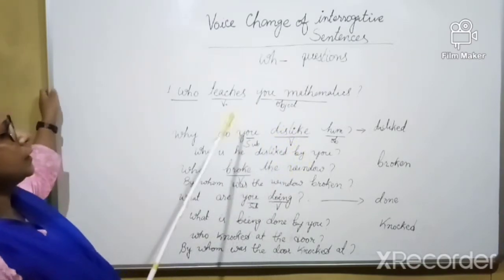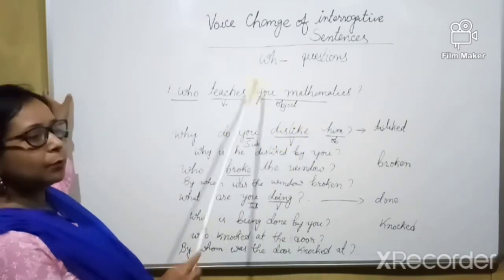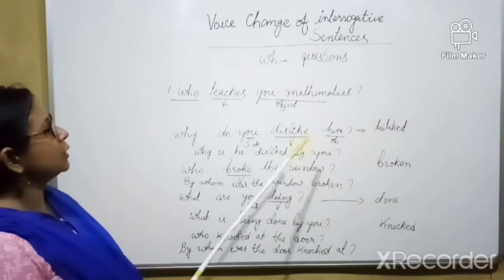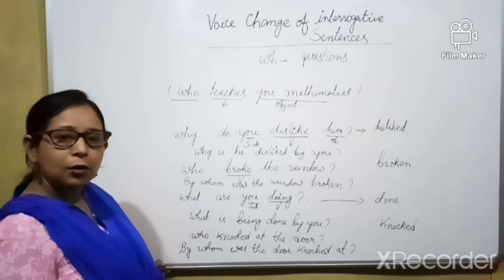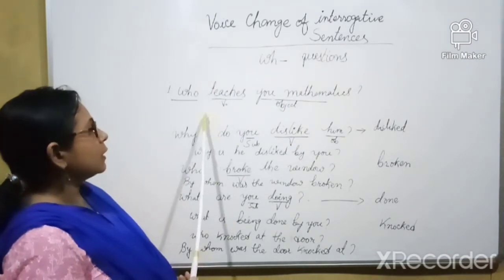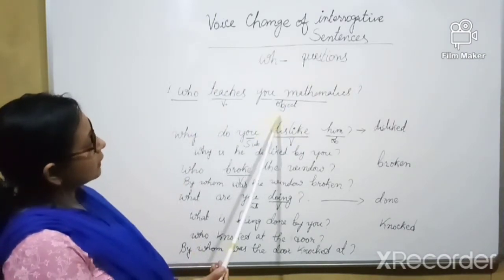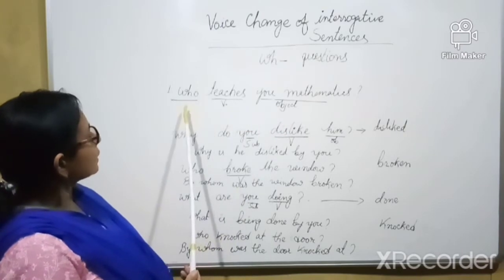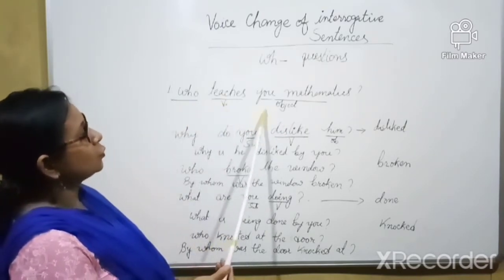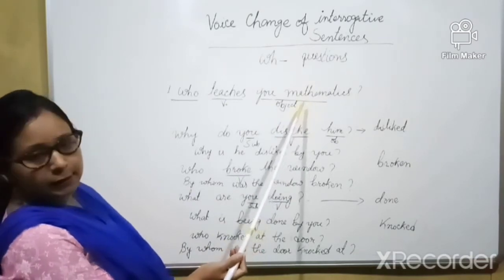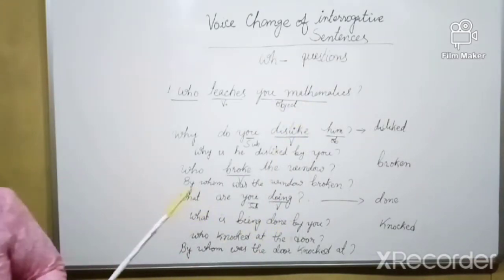While we are doing the voice change, again we have to remember the same things. We have to find out the subject, verb and object. In this sentence, the subject is who.